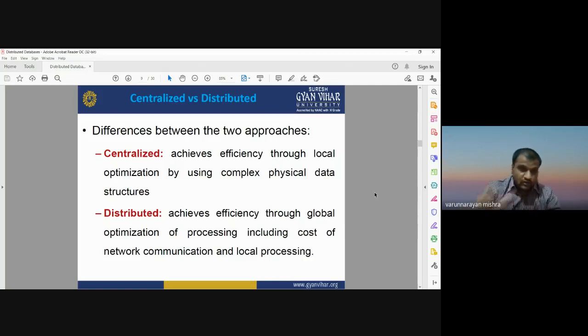When we talk about a single system, a database stored at a particular system, a particular location, it is known as a centralized database. And when we talk about the entire database that can be processed globally, or you can have global access to the entire database, that is known as the global or distributed database. So centralized and distributed, or you call it local and global distribution of the database.